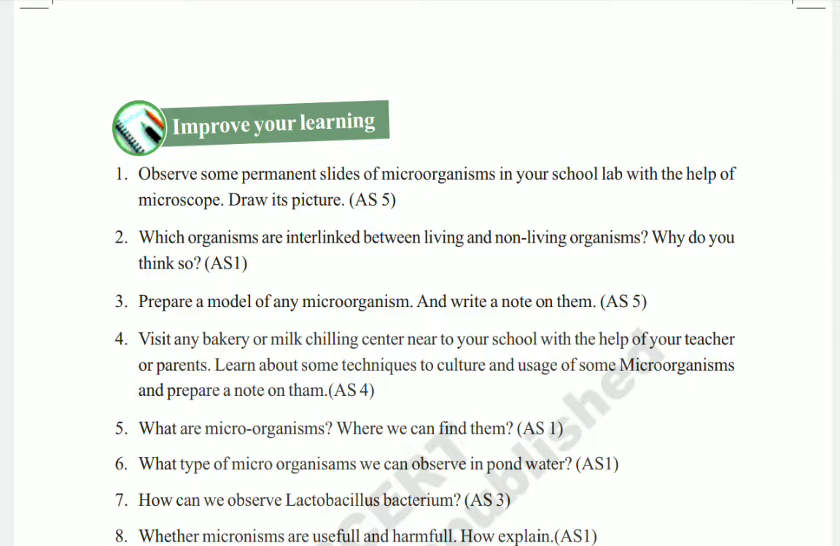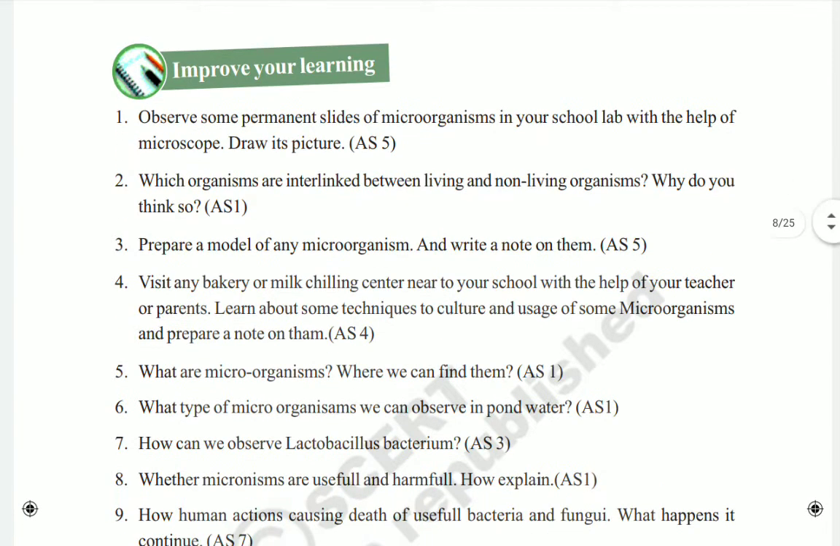First one, observe some permanent slides of microorganisms in your school lab with the help of a microscope. Draw their pictures, meaning you have to draw the pictures of some microorganisms. Second, which organisms are interlinked between living and non-living organisms? What do you know? Next, prepare a model of a microorganism. Draw any microorganism picture and write about that.